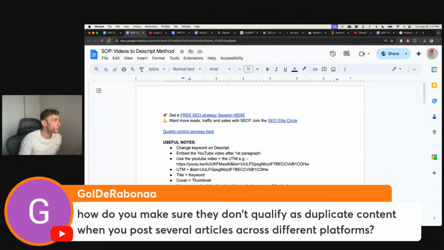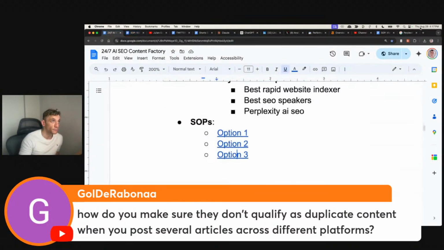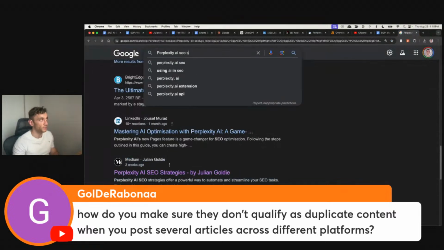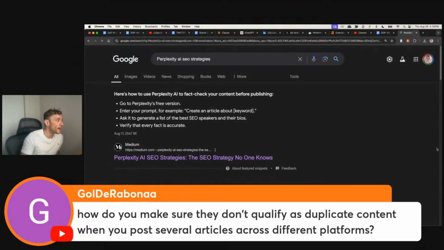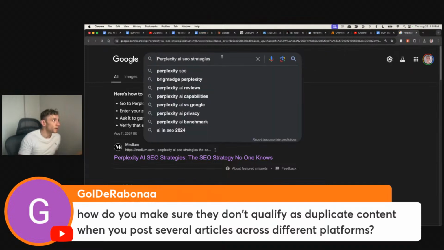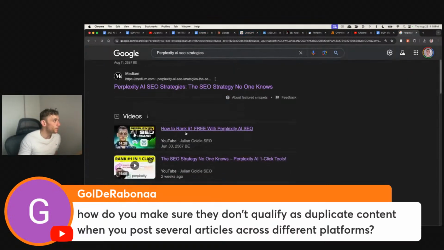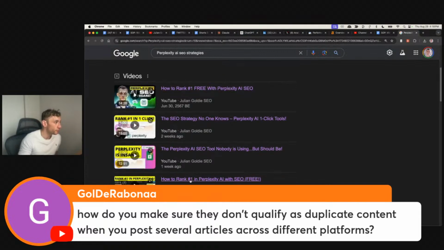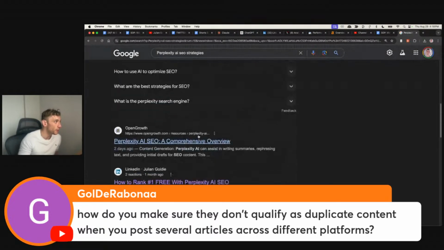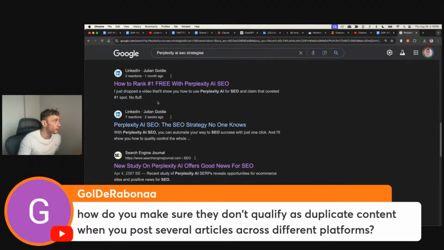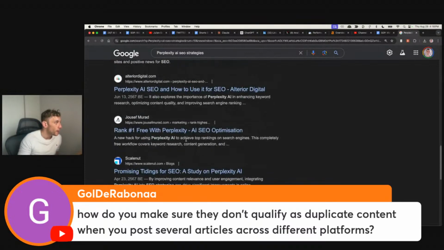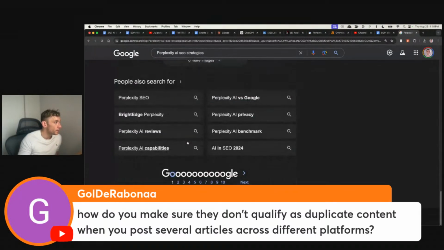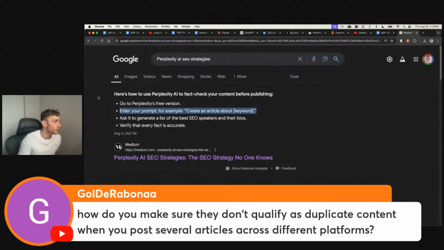That's how we create 5 different blogs from one single video and rank many times over, as you can see right here. For example, if we put Perplexity AI SEO strategies into Google, you can see that for that keyword, you can see that we're ranking with Medium, YouTube once, twice, 3, 4, so 5 times we're ranking for that keyword. Then if we keep scrolling down, we're ranking on LinkedIn twice. And yeah, just works over and over again, as you can see.